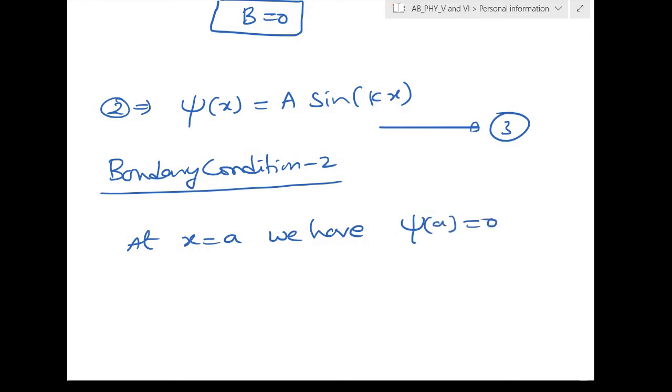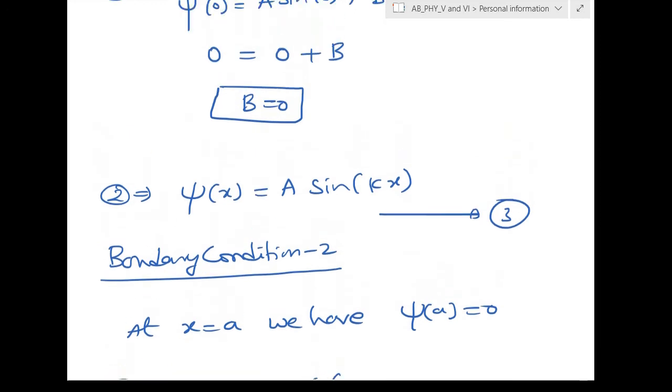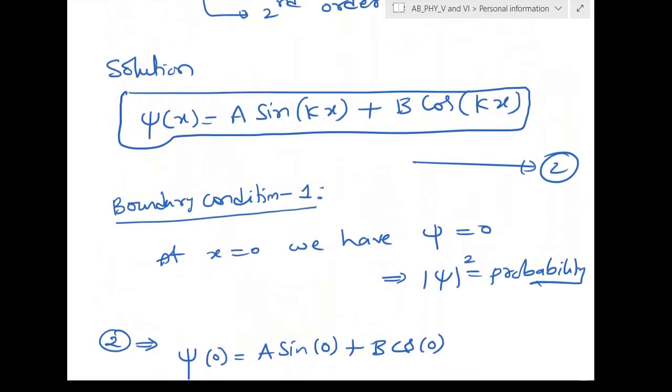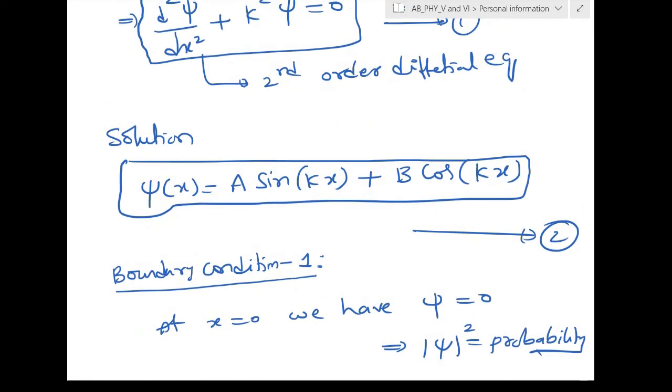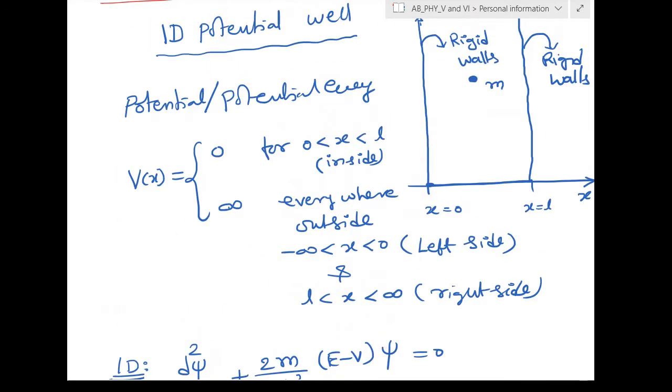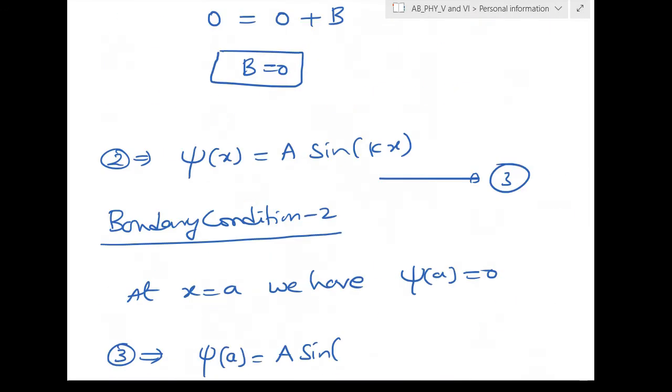That is, the psi will be 0, the same, because at x equal to a also we have the rigid boundary. The particle cannot escape. The particle is confined inside only. It cannot go outside. So that means equation 3 will become psi of a is equal to a into sine of, I am taking x is equal to a or x is equal to L. Particle in a box of length will be L, I think. Yes, L. X equal to 0 and x equal to L.